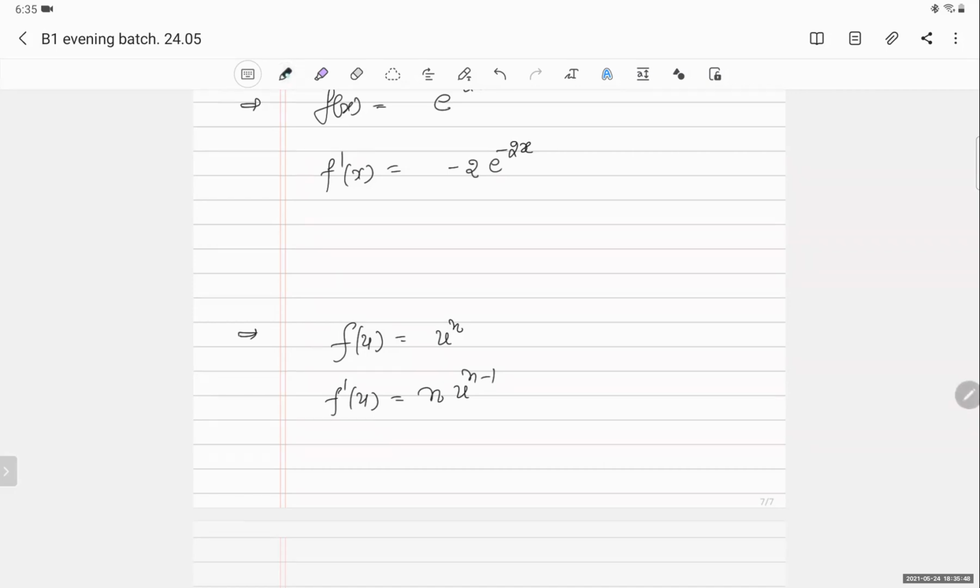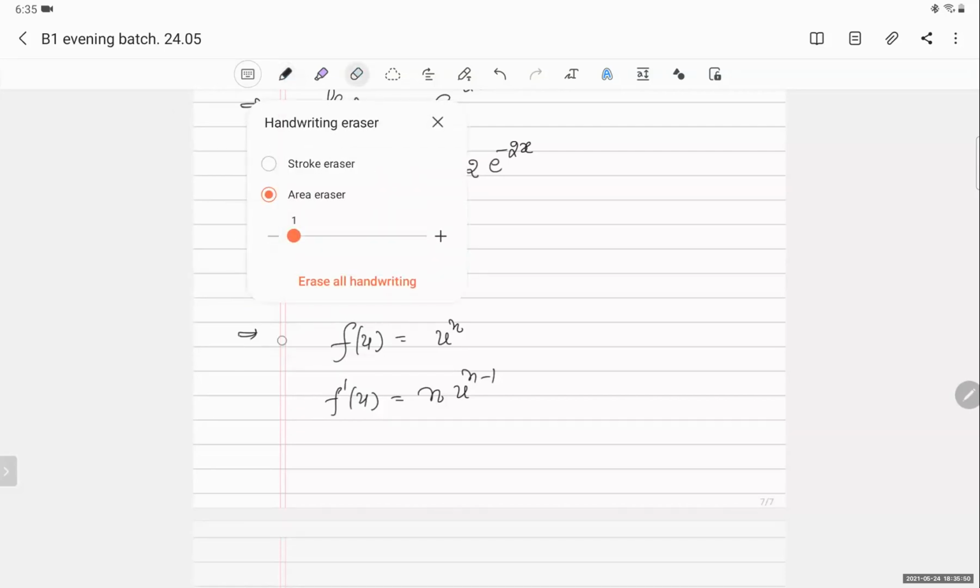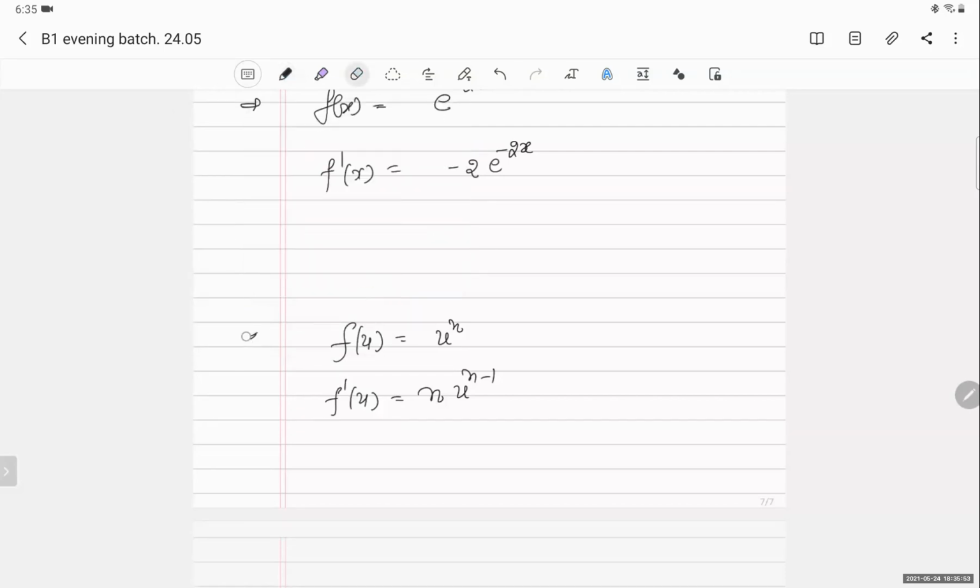You have to tell me whether u is some constant, some variable, or some function. A variable function, then we will do it with the chain rule. With the chain rule, we can do anything. You are saying d by dx of u raised to n, right?